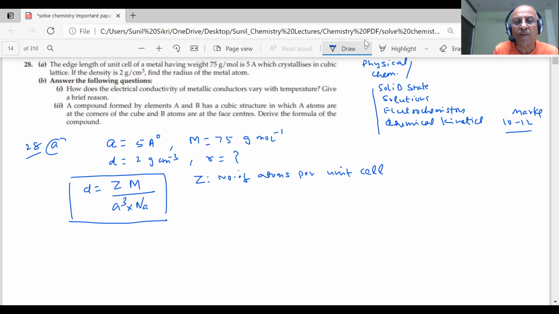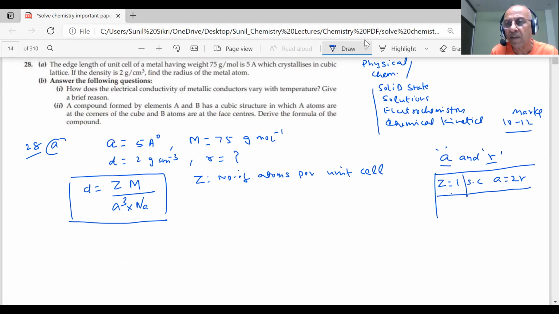And then we know the A and R relationships. We have discussed this very important question. What is the A and R relationship for FCC and for BCC? Z is equal to 1 for simple cubic and A is equal to 2R. I'm revising everything important.